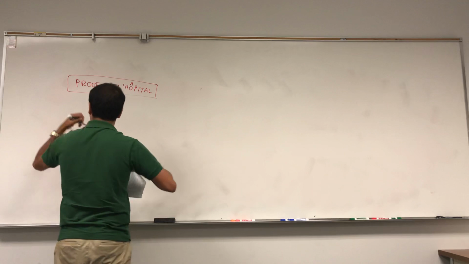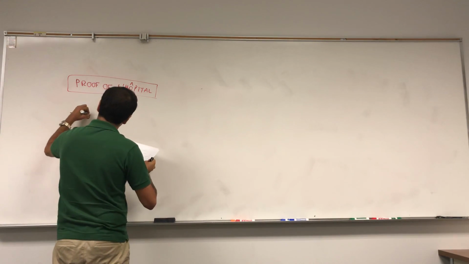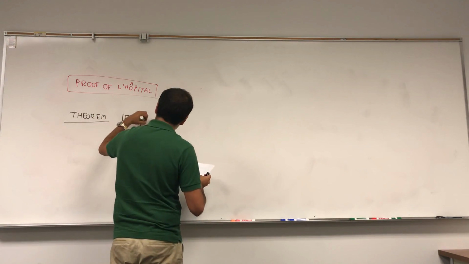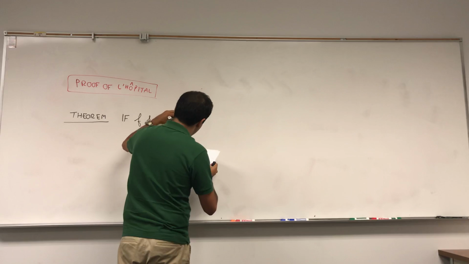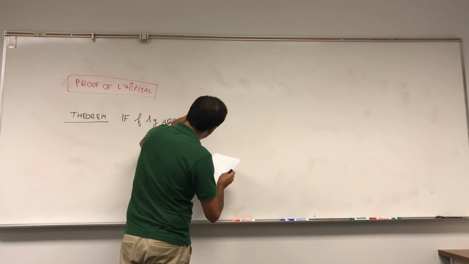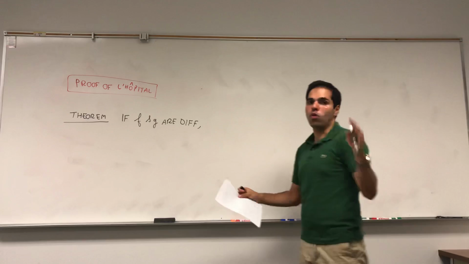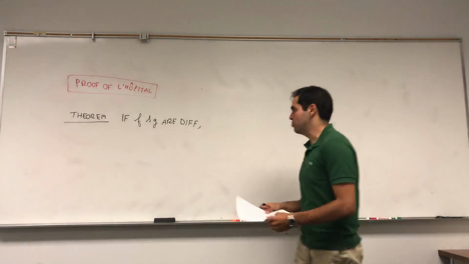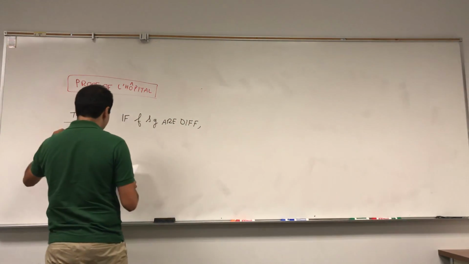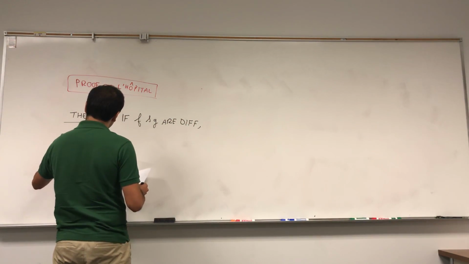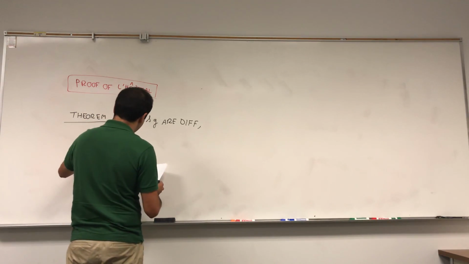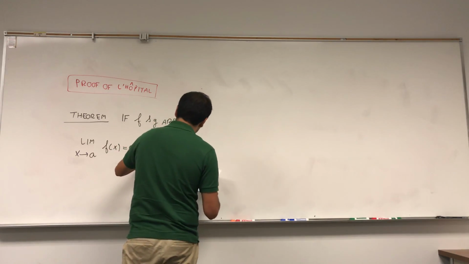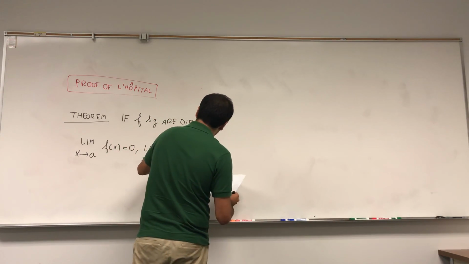Theorem. Suppose f and g are differentiable. And let's just use the rule for 0 over 0, because the rule for infinity over infinity is just an adaptation of this proof. So if f and g are differentiable and the limit as x goes to a of f of x equals 0, and the limit as x goes to a of g of x equals 0.